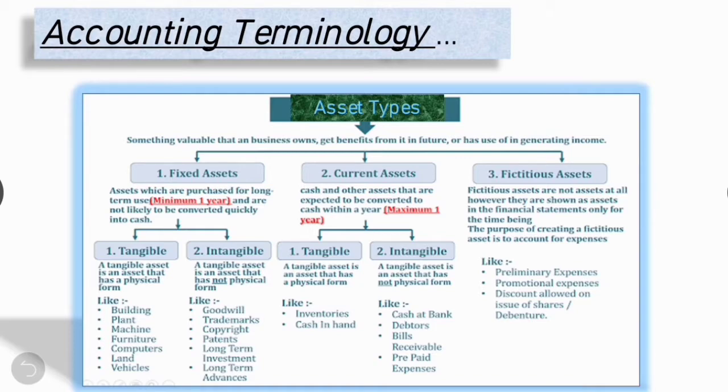The purpose of creating a fictitious asset is to account for expenses. Right? For example, preliminary expenses, promotional expenses, discount allowed on issue of shares, debentures, etc. A liquid asset can easily be converted to cash in a short time. Prepaid expenses include advance payments for goods or services a company will use in future. Right? These are types of assets.